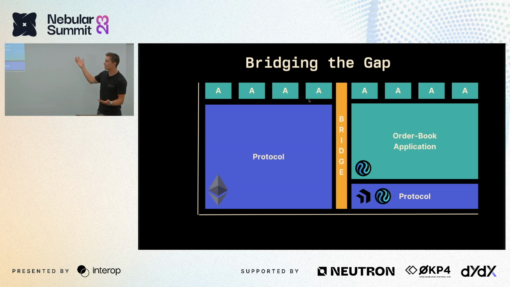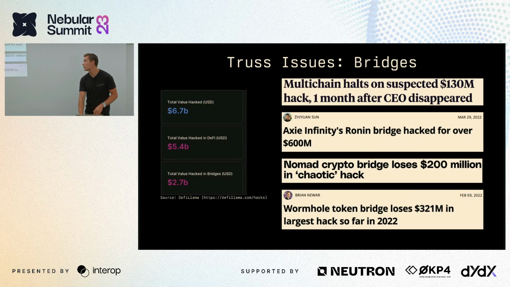Now, traditionally, between different blockchains, to bridge the gap, we have just a bridge. And this can be very centralized and is actually the source of many hacks that we've seen in DeFi. It is not very secure, but it can transfer value and send messages. It sometimes works, but of course, we all know what happens with those.